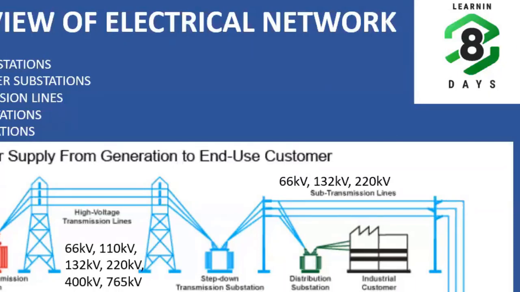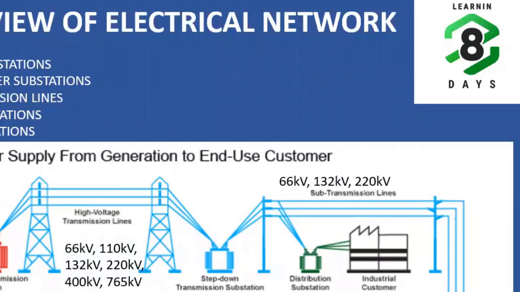So we need a step-up transformer and a switching substation for converting the voltage from generation voltage to transmission voltage. Then from transmission lines, we have different networks, like the central power grid, and at state level we have other transmission companies.